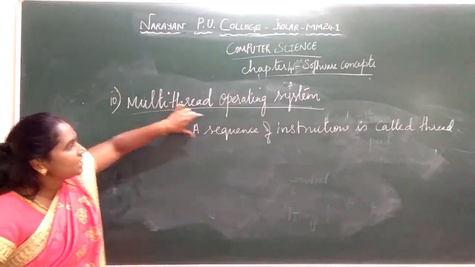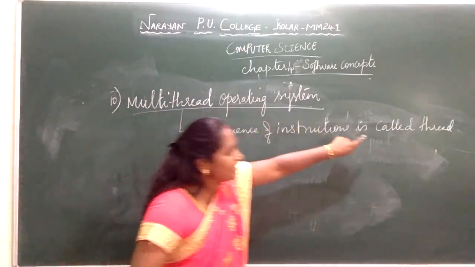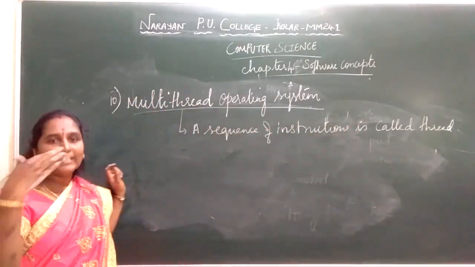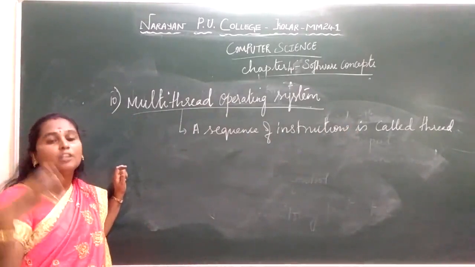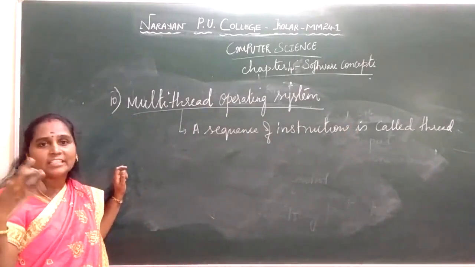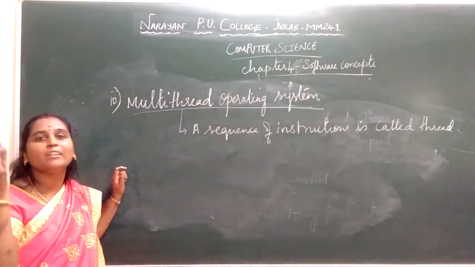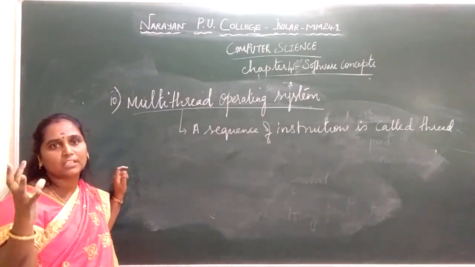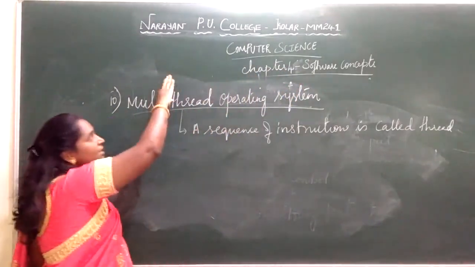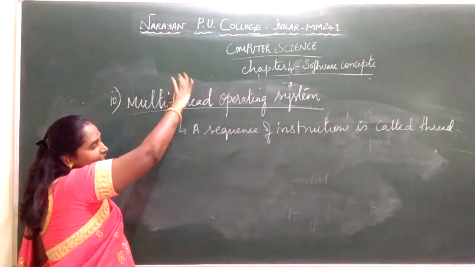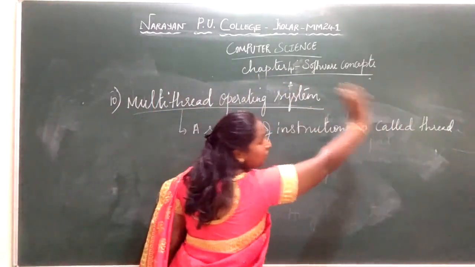A thread is nothing but a sequence of instructions. In a process you have multiple threads, and each thread consists of a sequence of instructions. So a multi-thread operating system shares the same code, programs as well as the resources. Such an operating system we call a multi-thread operating system. For the time being, understand what a thread is.